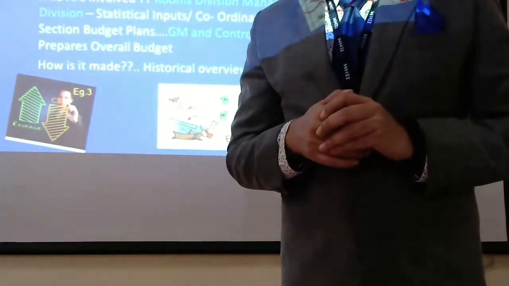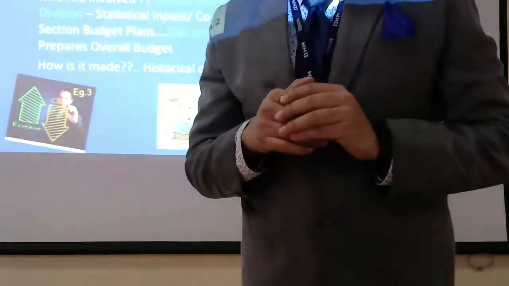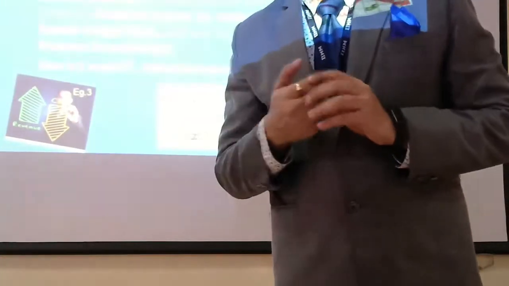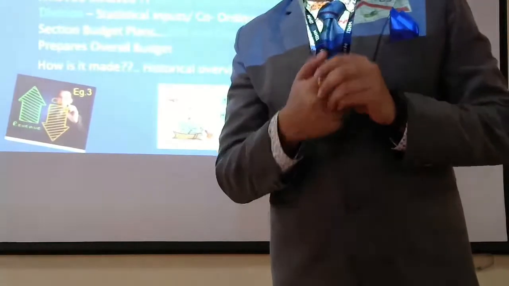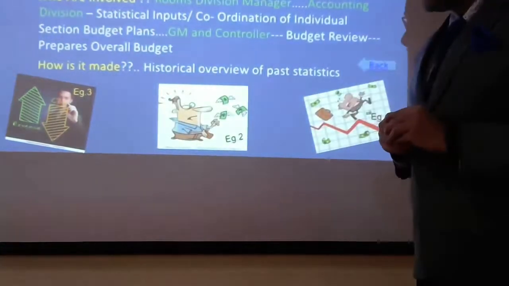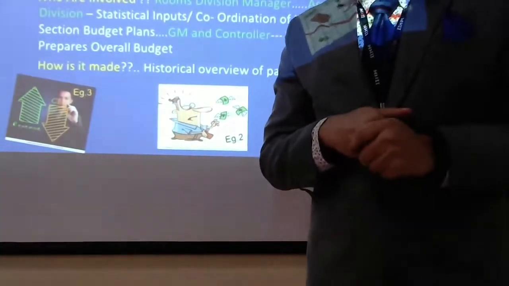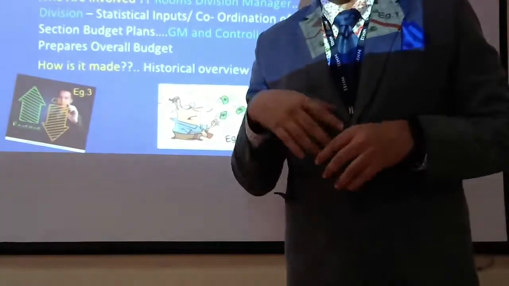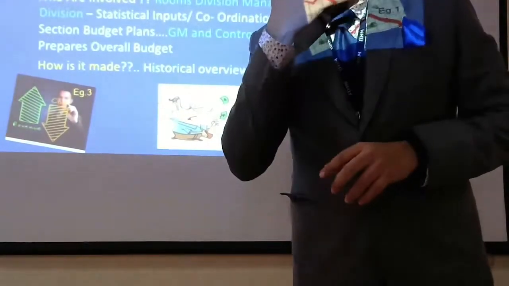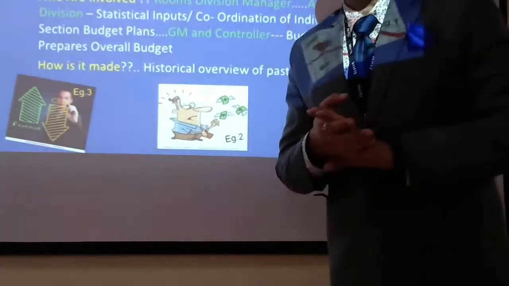And if they find that some changes have to be made, they will recommend such changes and tell the rooms division manager to make the budget again. This is what is called budget review. And then finally, with the help of the general manager, the controller of the hotel, we prepare the overall budget. And how the budget is made, of course, is the historical overview of past statistics. So we are going to see how the budget is made.